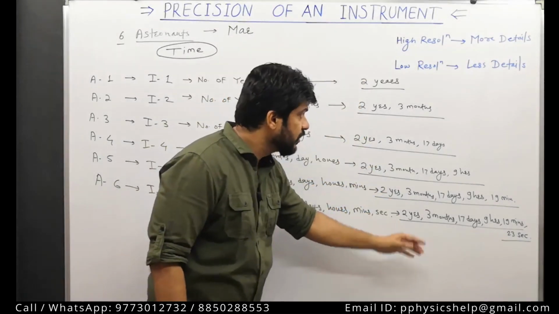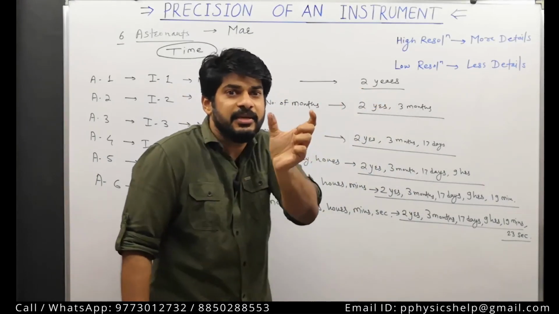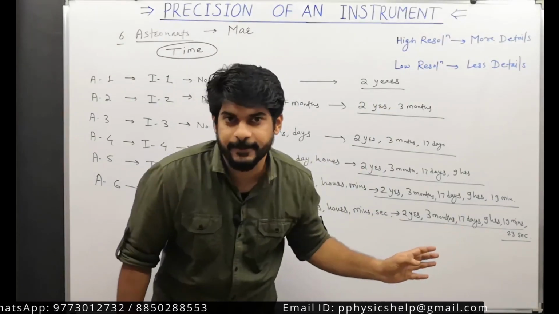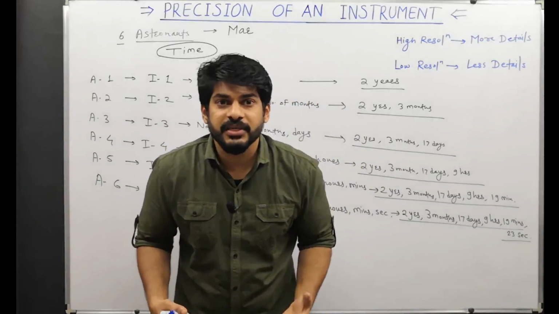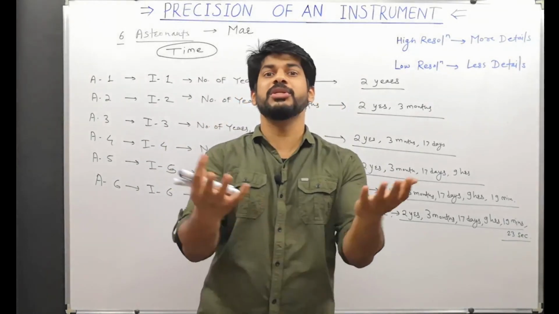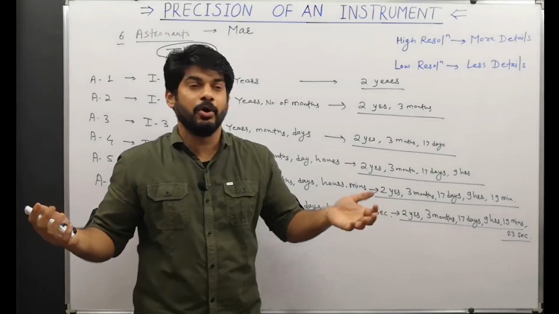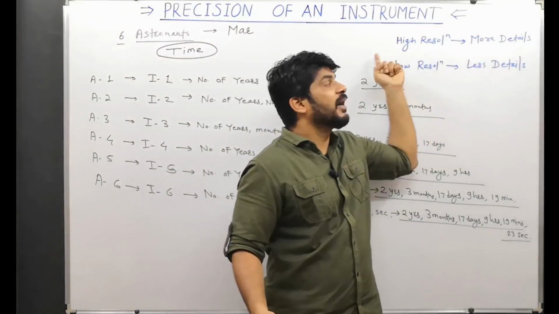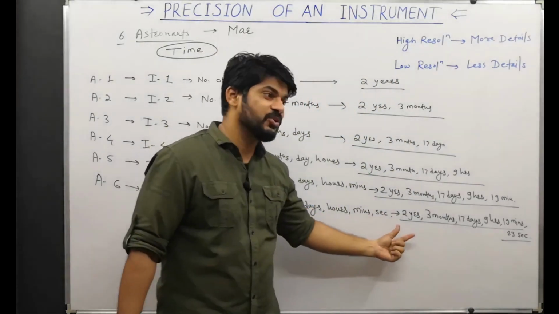Over here you can see the first one has very little details. The details are very less. Look at the last one. It has the highest details, the maximum details possible. More details means high resolution.